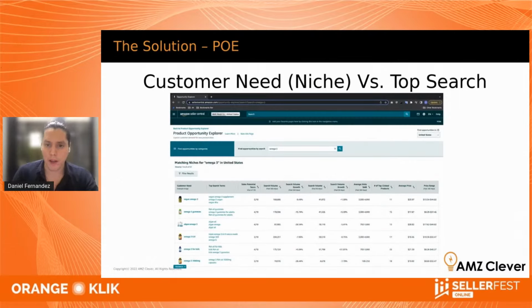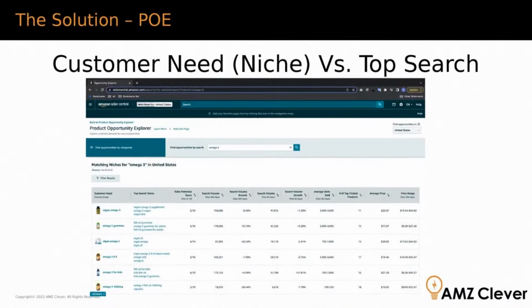And I'm going to go back here for a second, because there is a column here, the third to last, that says number of top clicked products, right? So this is what I mentioned earlier, that right now, for example, the first one has 11. That means 11 products accumulated 80% of all the clicks. Let me tell you how you use these numbers.